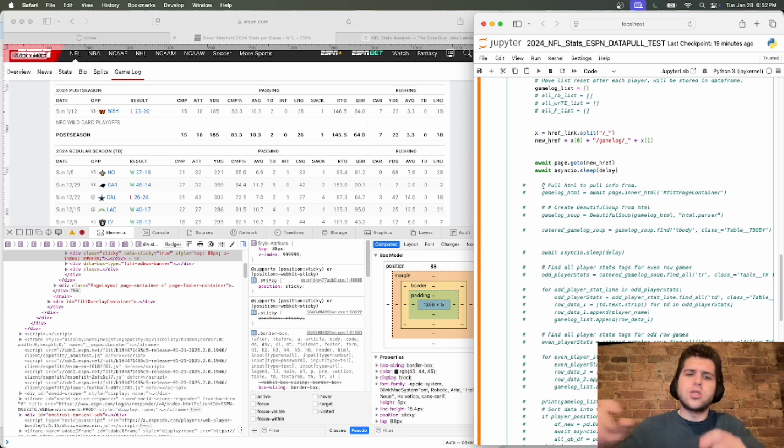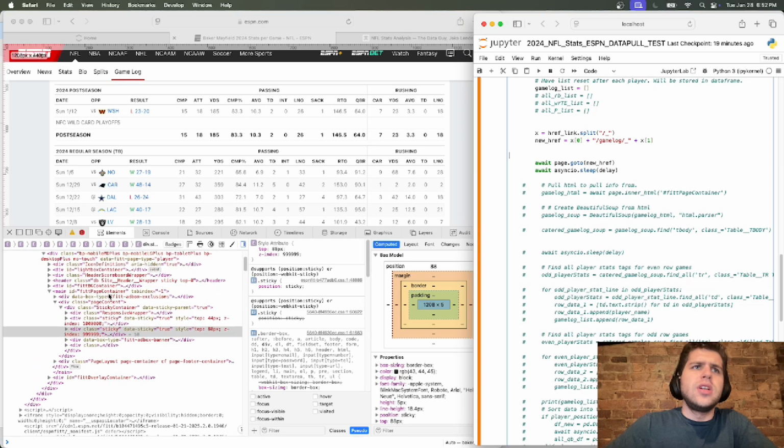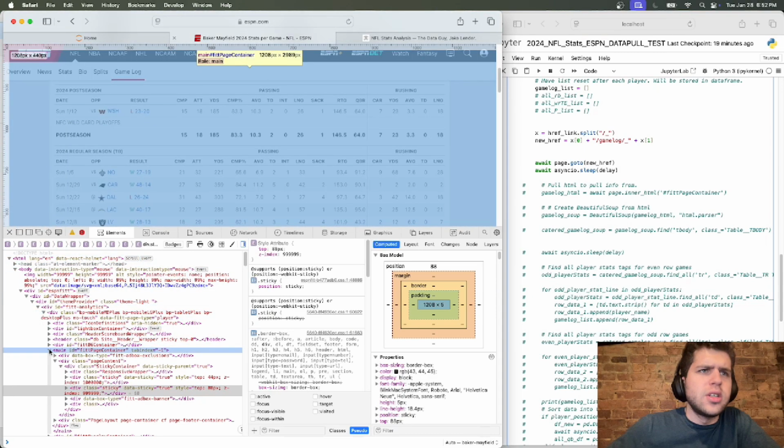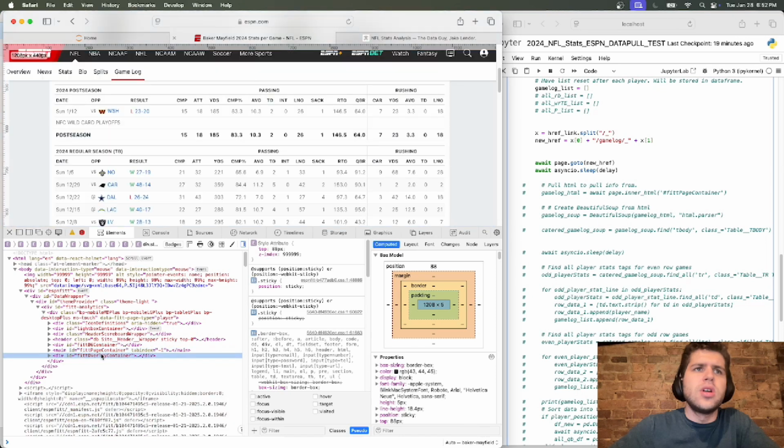So this is where we're going to start pulling the HTML. And this is where I believe the problem truly lies. So we're going to pull HTML to info. So we're going to do fit page container. So here we're going to see what's going on. So I think the page container, oh here. So this is the fit page container and you can see it's just labeled as so. So it's all of this essentially.